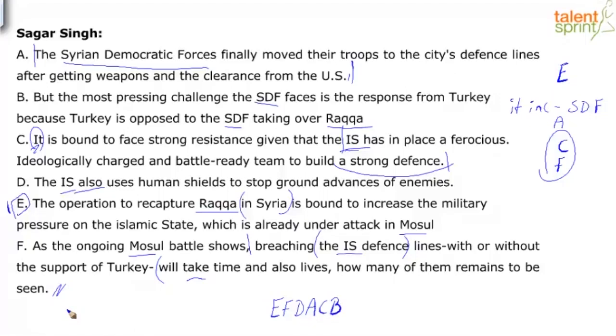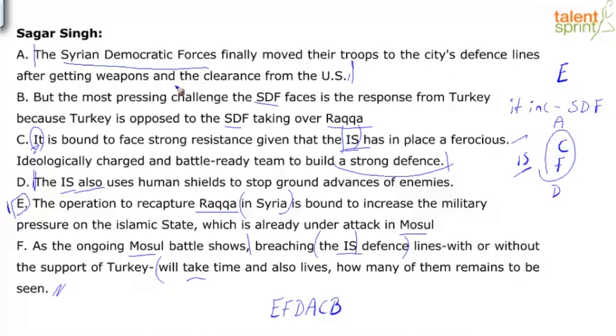B says, but the most pressing challenge the SDF faces is the response from Turkey, because Turkey is opposed to the SDF taking over Raqqa. But where will I fit this IS? C has IS, F has IS. So in link to that, it makes more sense to put D after F, which is CFD talking about the IS defense, right? So let's go back.